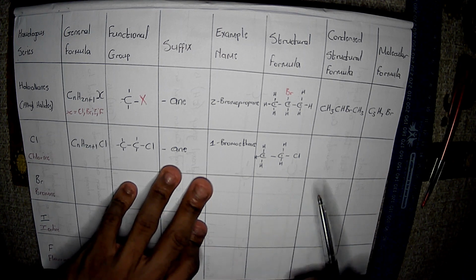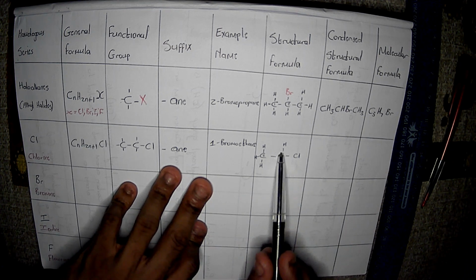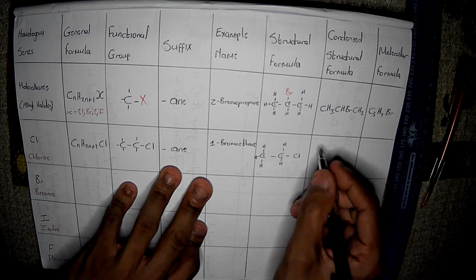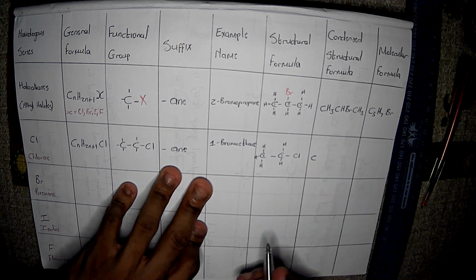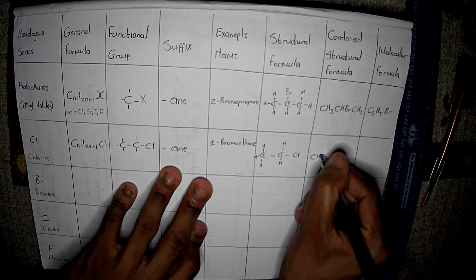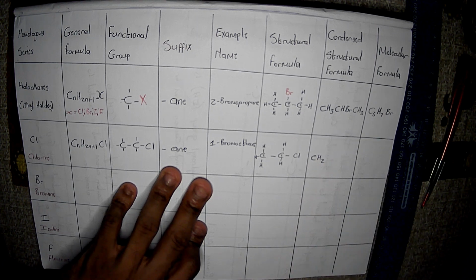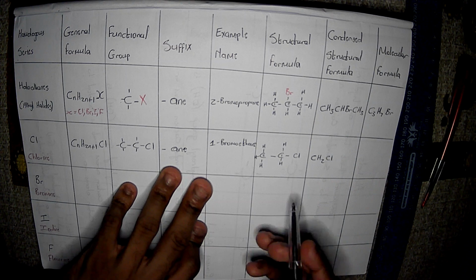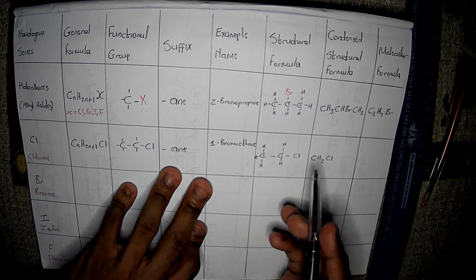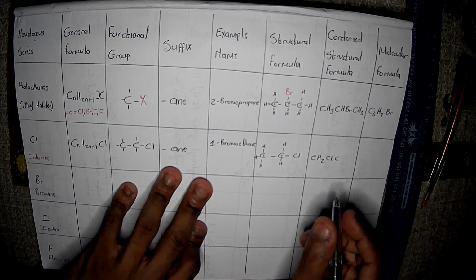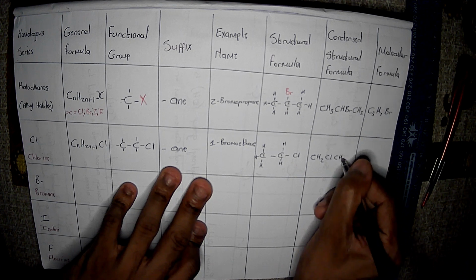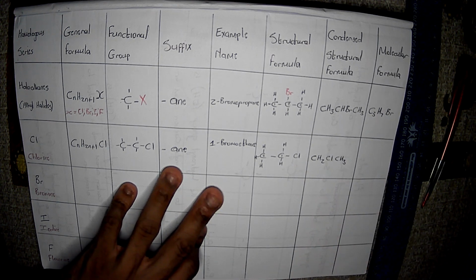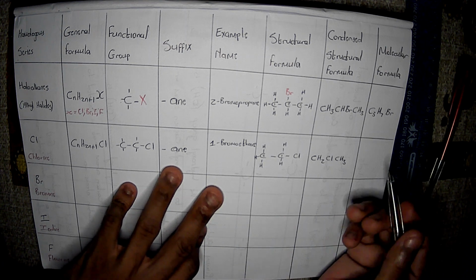Looking at this first carbon atom, we have 1 carbon atom and 2 hydrogen atoms, as well as 1 chlorine. And in the second carbon atom, we have 1 carbon atom and H3, which is our hydrogen atoms. Okay, does this make sense? I think it does.